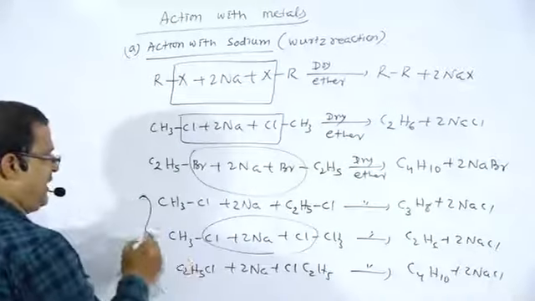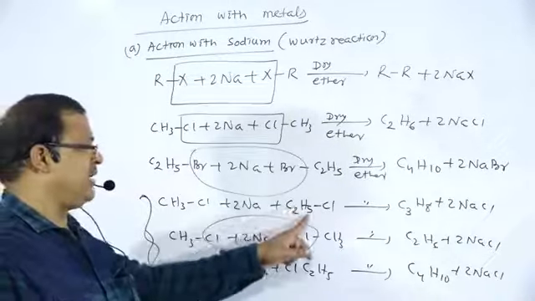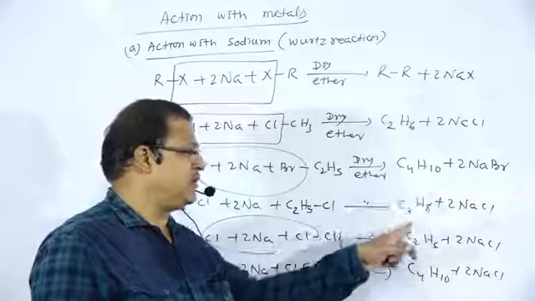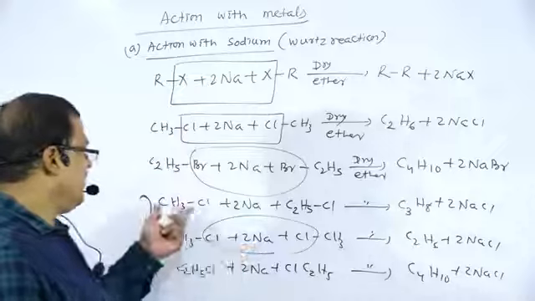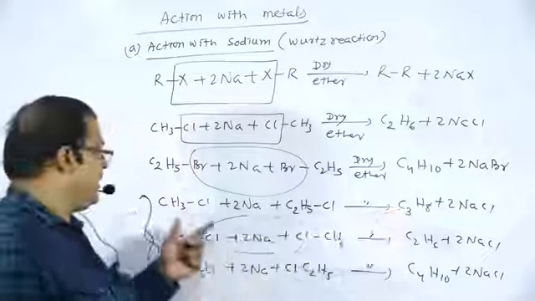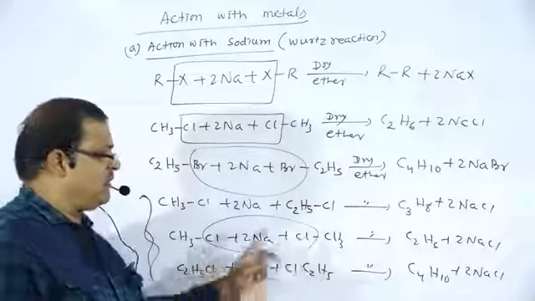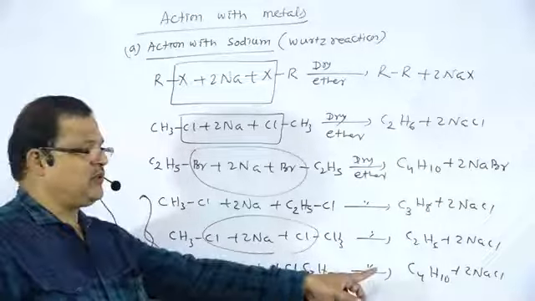So if we take different kinds of alkyl halides, not only one kind of alkane is produced, but a mixture of alkanes, because methyl chloride reacts with ethyl chloride to form propane, methyl chloride with itself forms ethane, and ethyl chloride with itself forms butane.